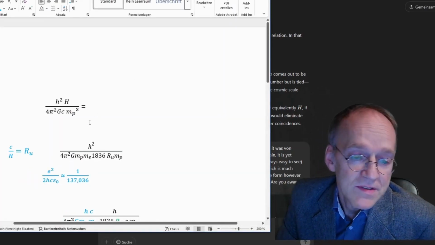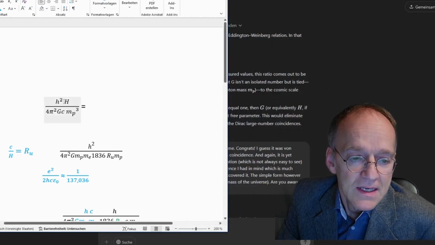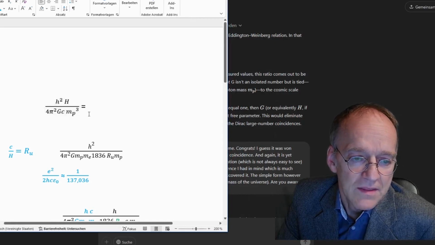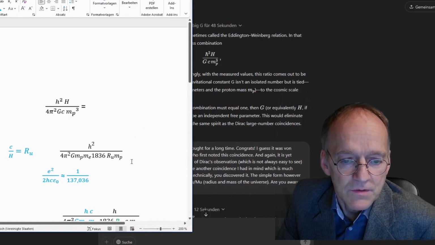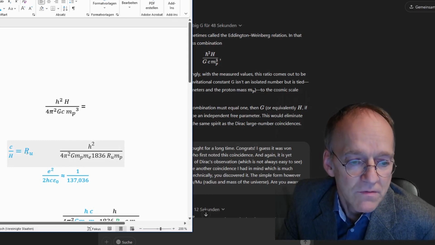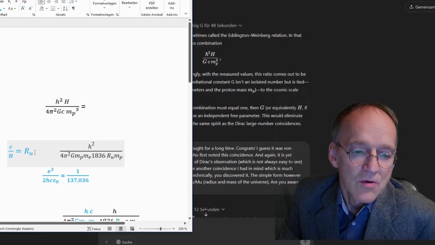So here we are. We start with the formula he proposed here. And, well, I put ħ is h over 2 pi, so we get this. You see the equivalence of the formula. Then, of course, the Hubble constant is just a measure of the age of the universe. c over the Hubble constant is what you might call the radius of the universe.